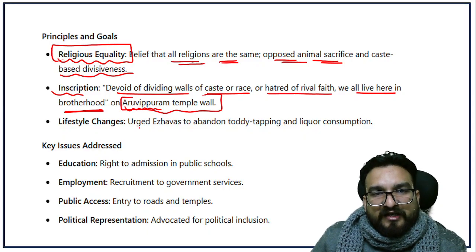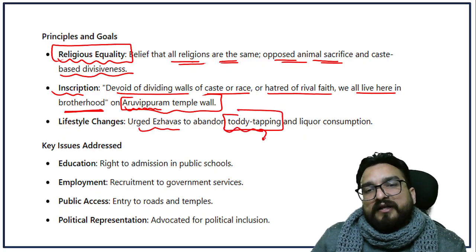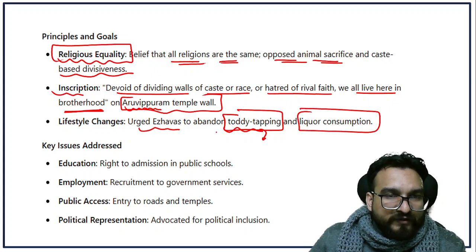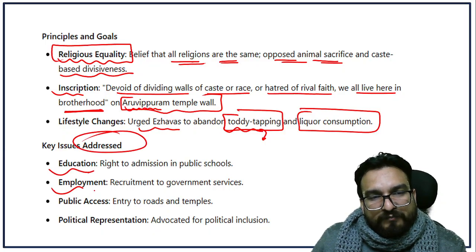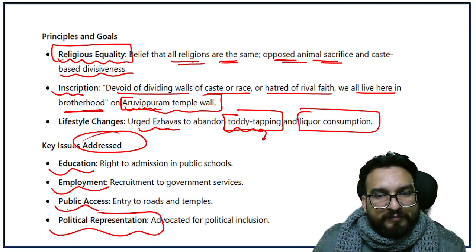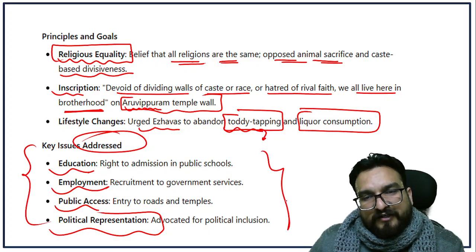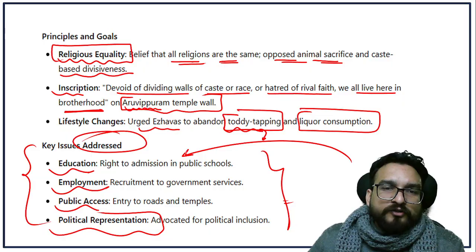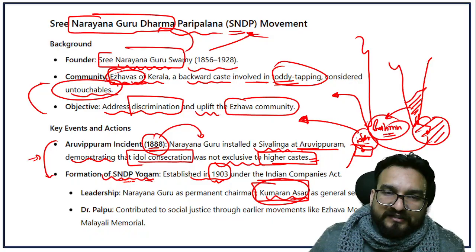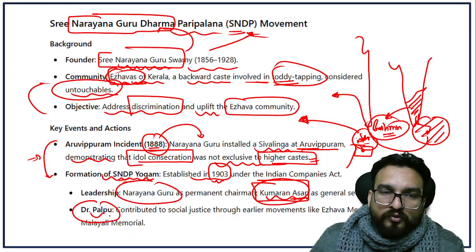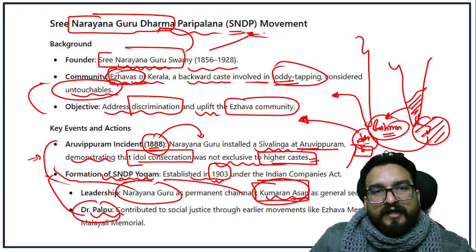Okay, over here he urged Ezhavas to abandon toddy tapping, which is a type of drug, guys, and liquor consumption, you will see. They also addressed education, employment, public access and political representation. Now, these points are very, very common, so in prelims they will not be asking you about this, right? They will be asking you about these people: Kumaran Asan, Narayana Guru, Dr. Palpu, and what particular program or movement they were associated with.